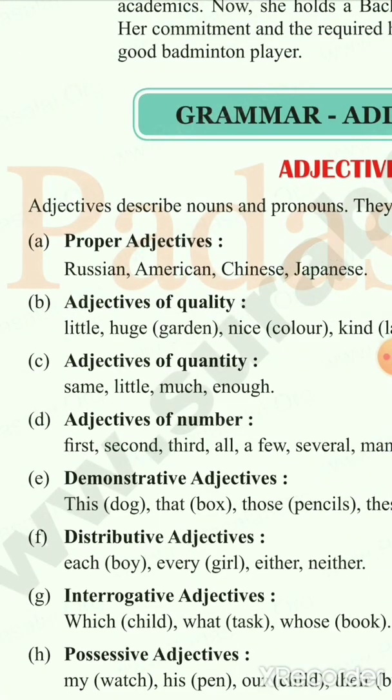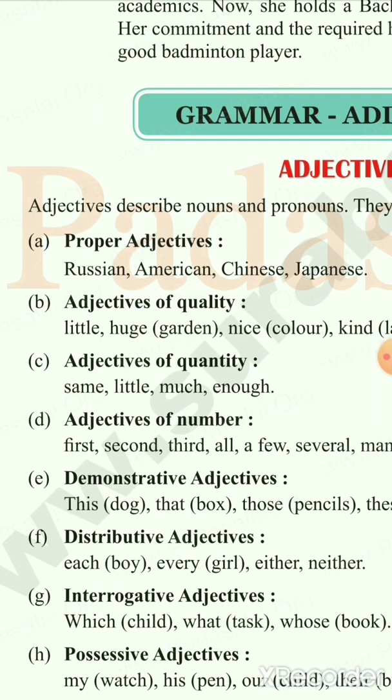Especially for adjectives of quality, we have 3 degrees. One is the positive degree, another is the comparative degree, and the superlative degree. So I'll give a gist about it. You just write down 20 examples of it and we will deal with it in detail in the next class. For example, beautiful. Beautiful is the positive degree. It is an adjective of quality. Beautiful, more beautiful, most beautiful. More beautiful is the comparative degree.